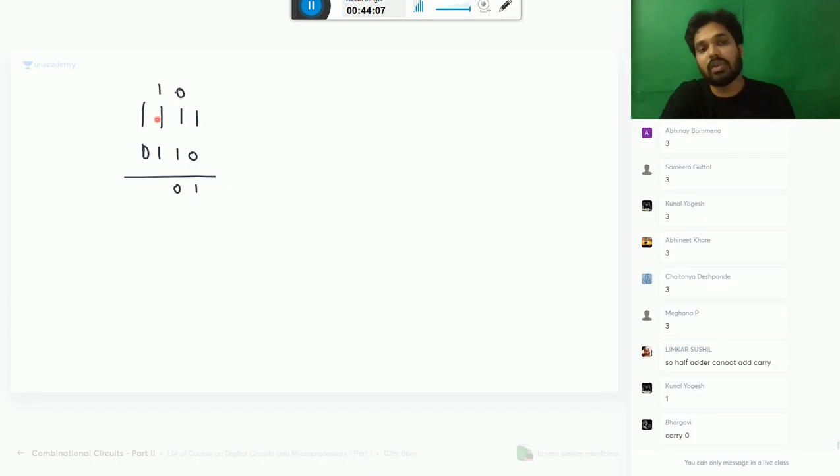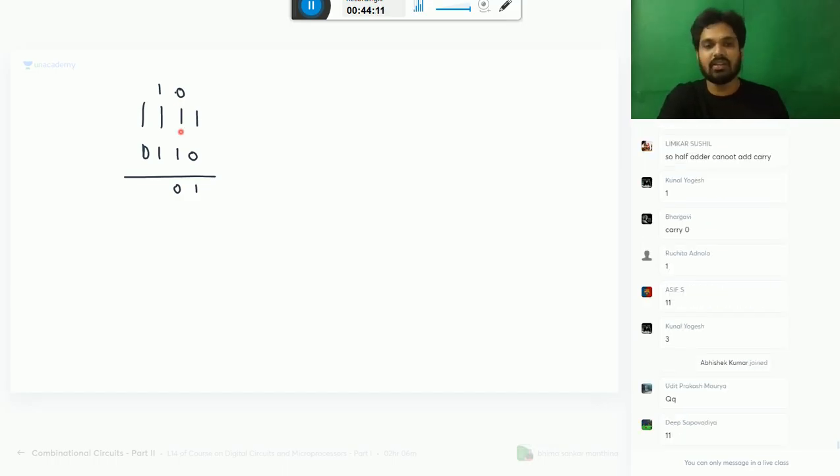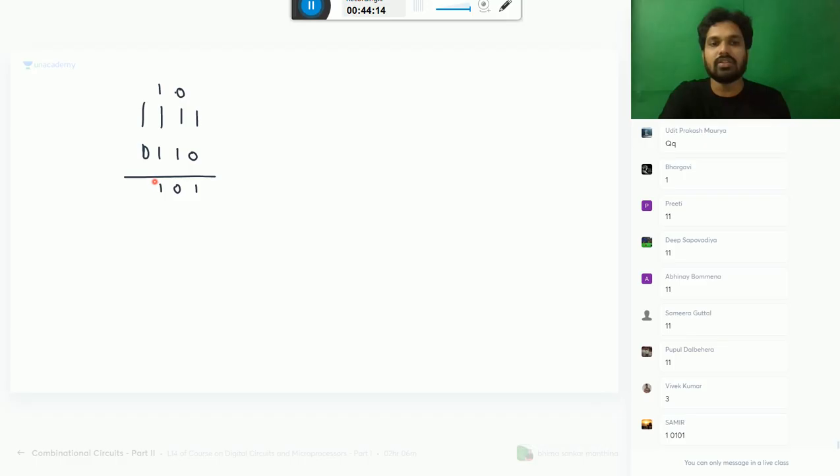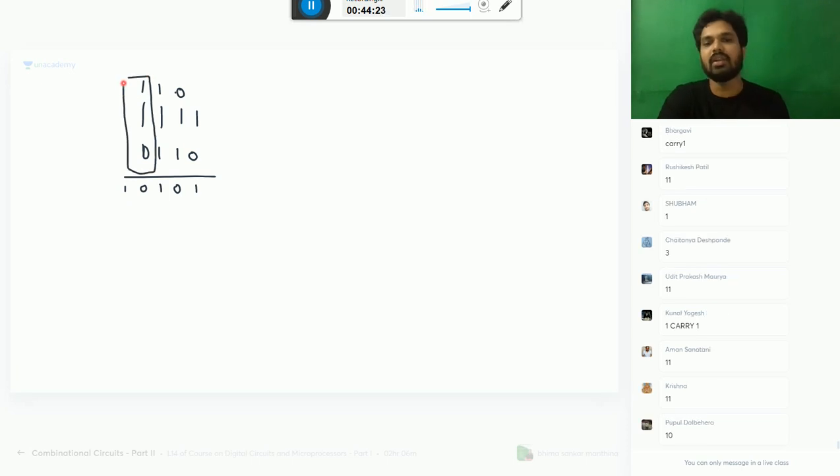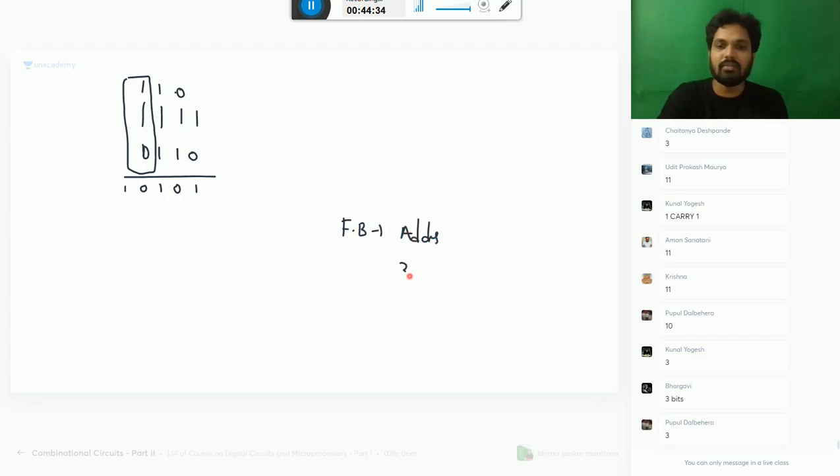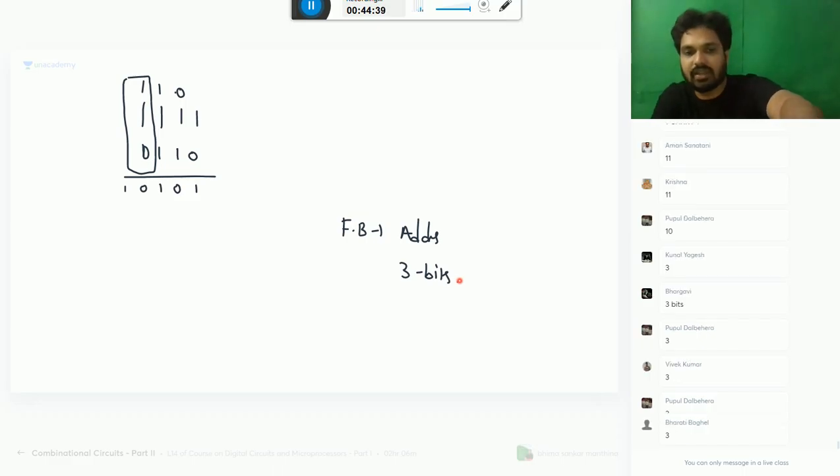1 plus 1 plus 1, how much? 3. Firstly, tell me the number is 3. 3 means in binary this is 1, this is 1. Now you need to add all of them. 1 plus 1 plus 1 is 2, sum 0, carry 1. So at a time, you need to add how many? 3 at a time. This is fulfilled with the help of a full adder. So a full adder adds how many bits at a time? 3 bits. So let's go to the full adder design.